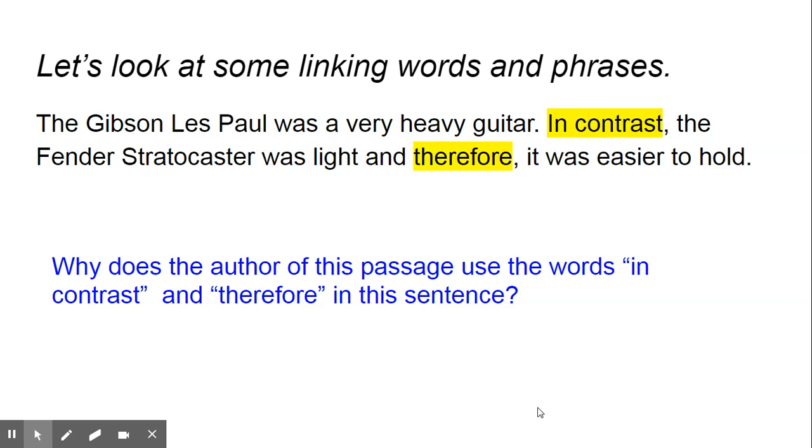Okay, so the Fender Stratocaster was light, and therefore it was easier to hold. A basic way to write it would have been a period after the word light. The Fender Stratocaster was light, and a new sentence, it was easier to hold. But now that we join them with the linking word therefore, we have a much more complex sentence that shows a relationship between two ideas. Let's take a look at another one.